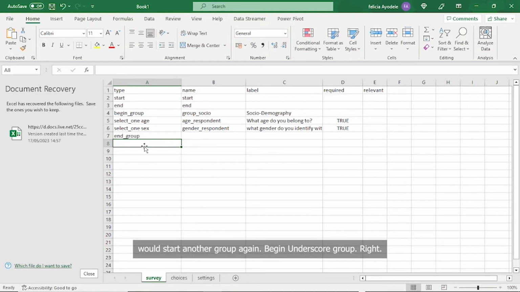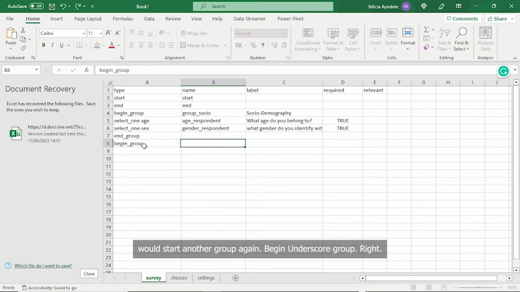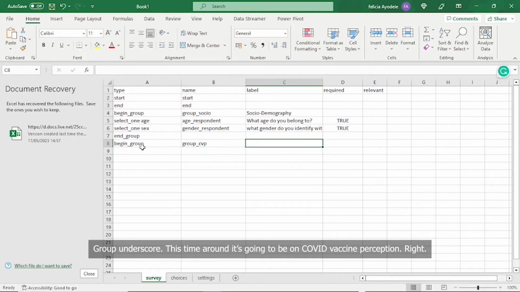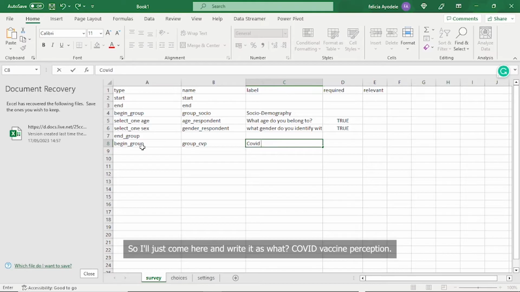We'll start another group again. Begin underscore group, right? Group underscore. This time around it's going to be on COVID vaccine perception, right? So I'll just come here and write it as COVID vaccine perception.